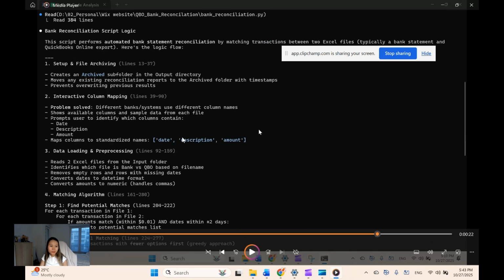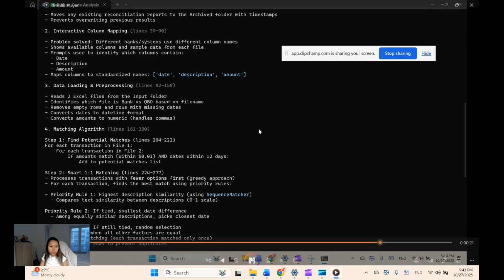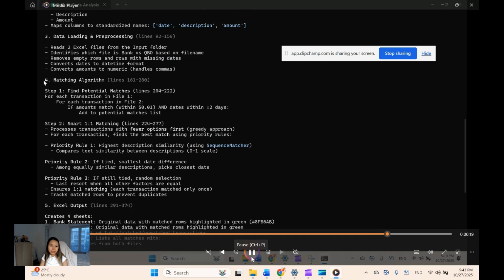now you see it. It told me, first of all, the logic behind file archiving, and then the logic about column mapping. It's not important. The most important thing is the matching algorithm.